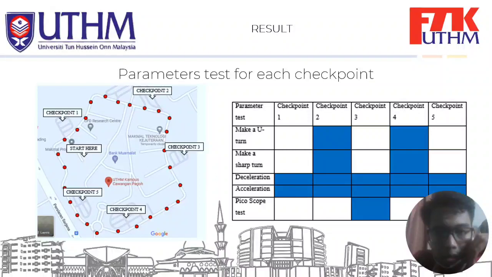For the parameter tests at each checkpoint, for the test track, we used the road in Papago, which has 5 checkpoints. Each checkpoint has a different parameter to be recorded. For parameters 2 and 4, we tested making a U-turn and making a sharp turn. For checkpoints 1 to 5, we tested deceleration and acceleration. For checkpoints 3 and 5, we used the picoscope to test the battery voltage of the motorcycle.